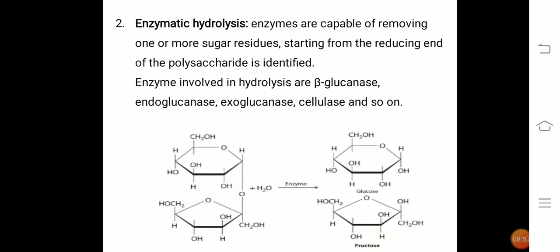Here I have shown one of the polysaccharides I have taken, and on enzyme hydrolysis it gave glucose and fructose. That means this polysaccharide consists of different monosaccharide units, that is glucose and fructose.